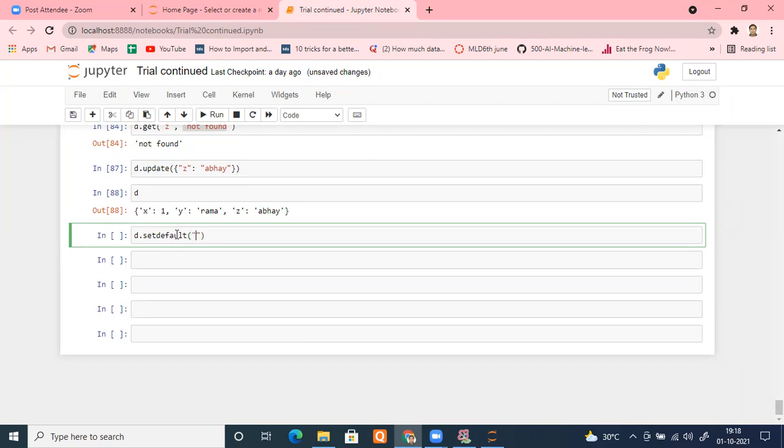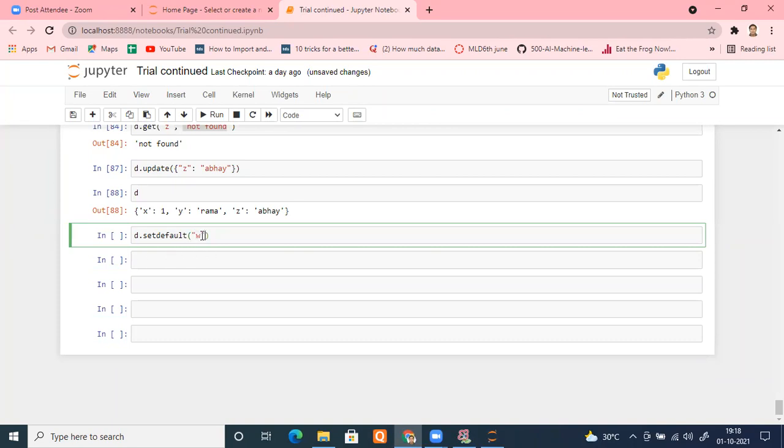Now suppose I want to search Y. Y is already there. Suppose I take W, beyond X, Y, Z. If W is there, I want to see its value. This W is the key, right? If W is not there, I want it to be updated in the dictionary. Instead of returning, I will update it. I want to do everything in the same step. Means if W is there, please tell me its value. The value will be shown here, right?